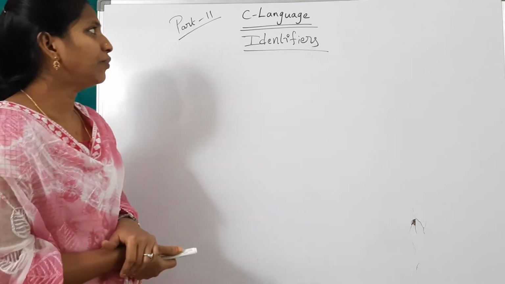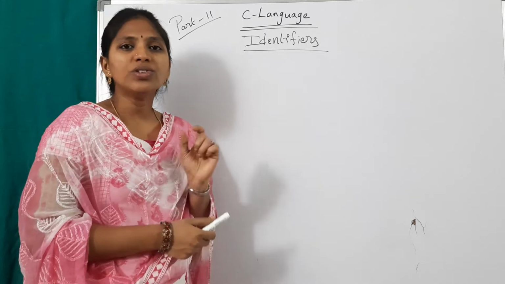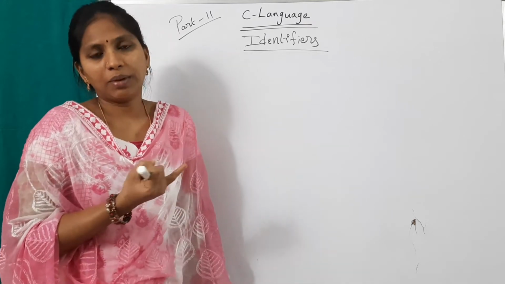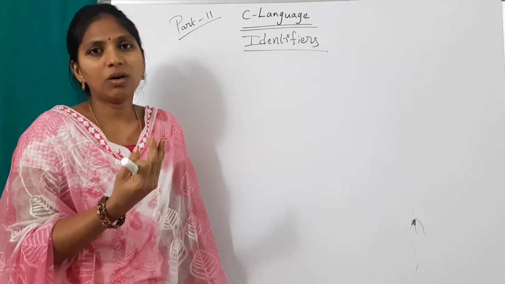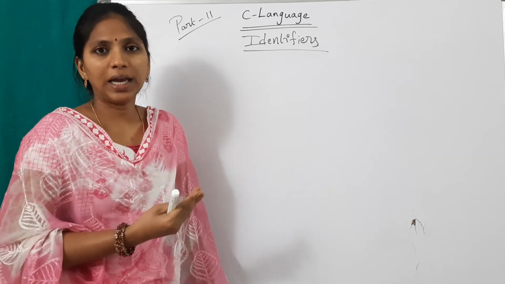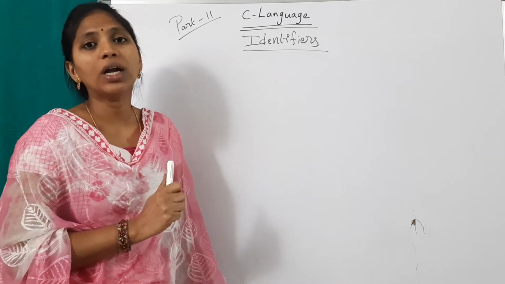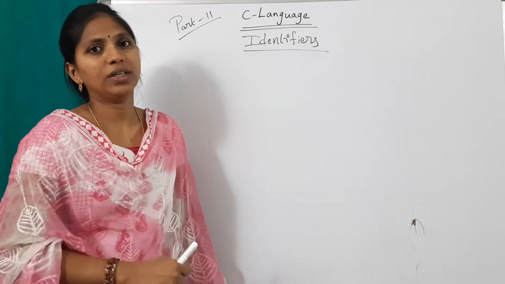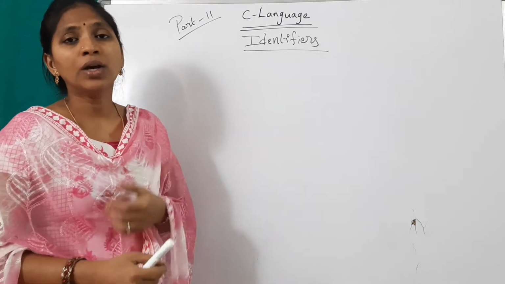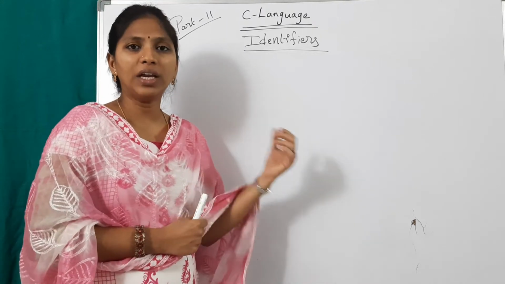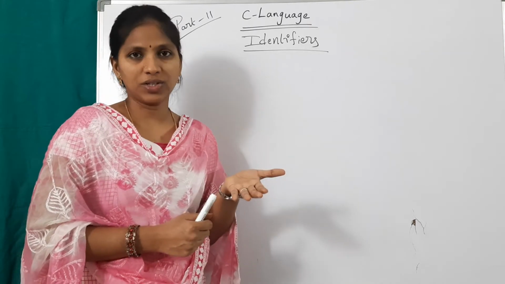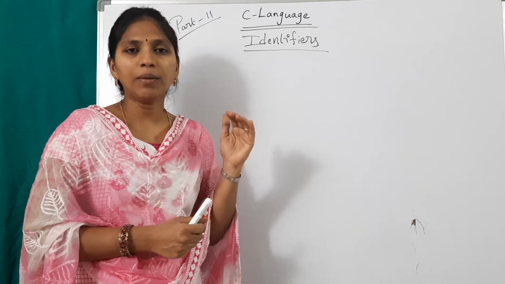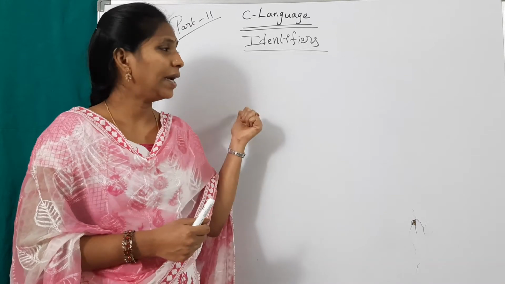Okay, see identifier. A user given name to a variable or a function or a structure or enum etc. is called an identifier. Means here a name. A user given name to a variable or a function or anything in the program is called an identifier.